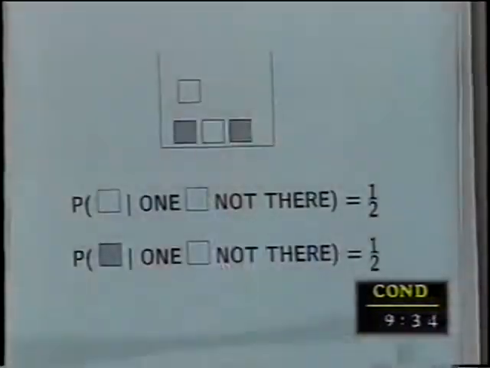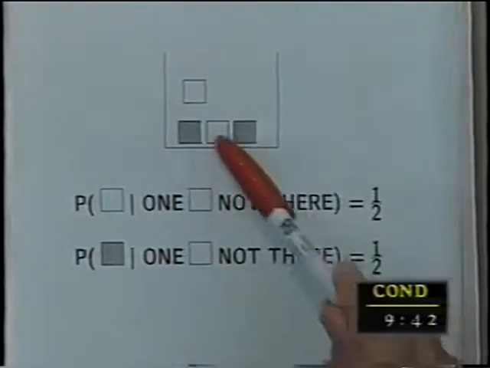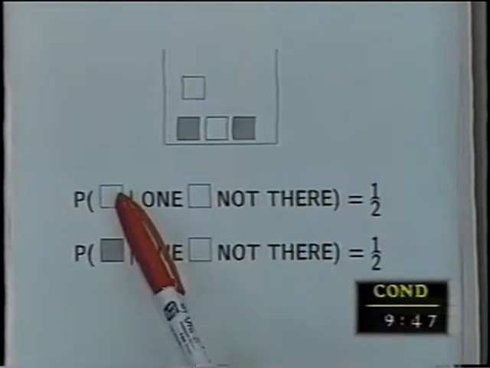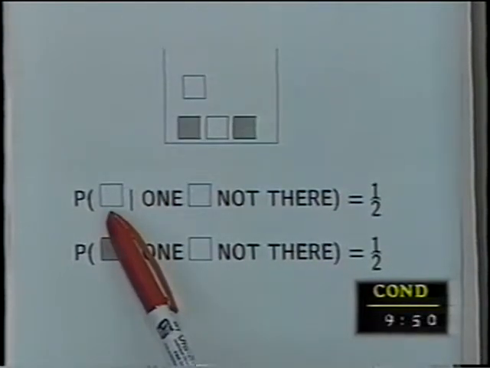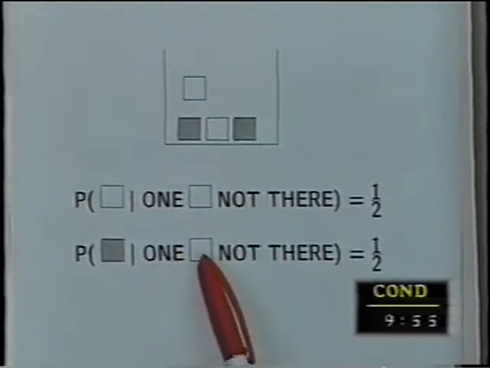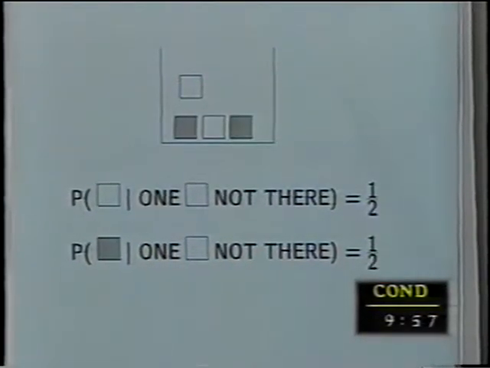It doesn't really matter when I find this out, whether I find out before I pick or after I pick. The condition changes the probability. And it's as if there are 4 blocks in the box when I pick. It doesn't matter whether I picked with 5 or not. There are only 4 that are eligible. These 4 are the only eligible ones because the one I see there on the floor is not eligible. And so the probability of a white one, given that one white one is not there, is a half. The probability of black, given that one white one is not there, is a half. Okay?